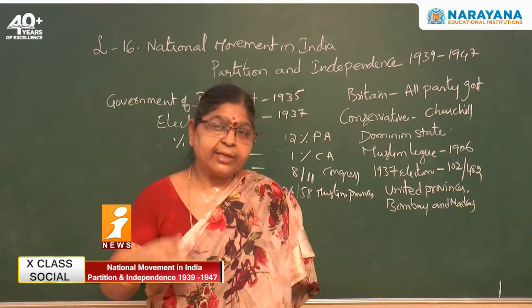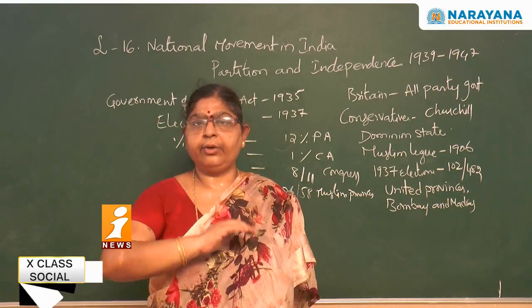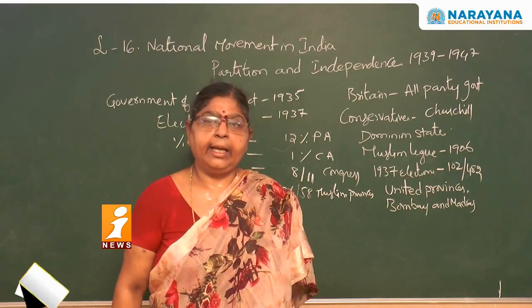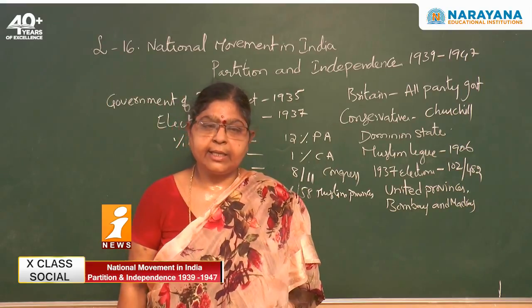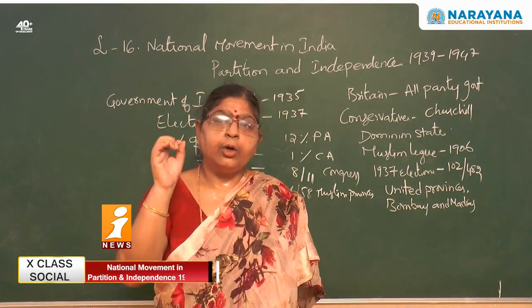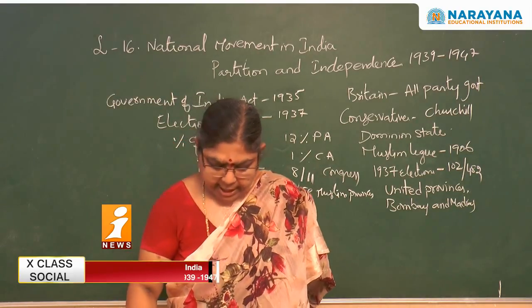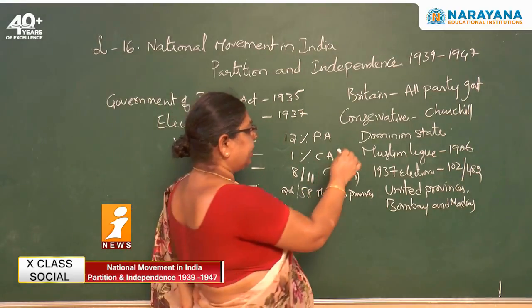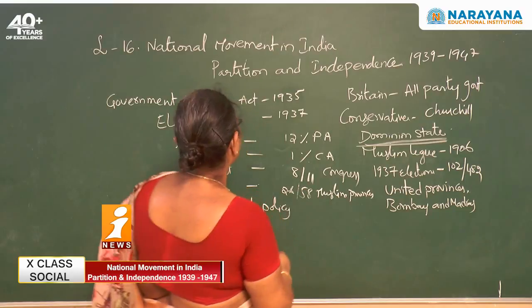Like that, they were having somewhat a sympathetic view. Of course, they are also not ready to give complete independence to India. And at that particular time, what happened? The Britishers, with this attitude, have announced dominion status to India. What do you mean by dominion status?